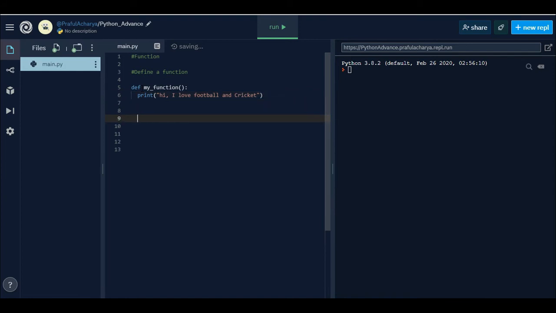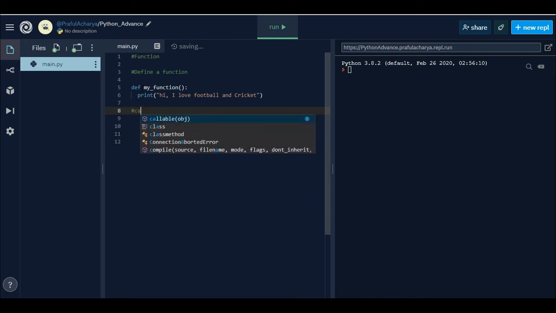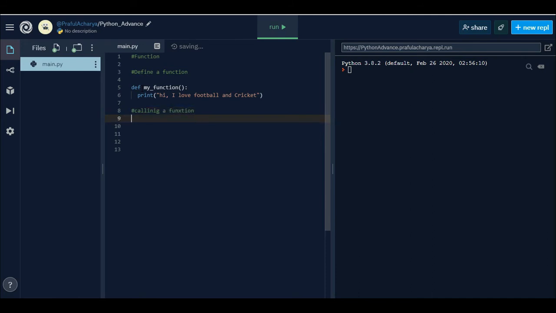Next would be calling it. Calling a function is easy. Just type the name of the function. See, I have called the function name. If I execute this, the output would be: Hi, I love football and cricket.